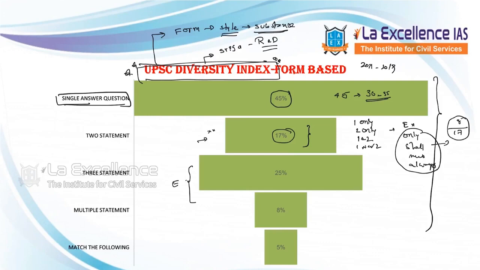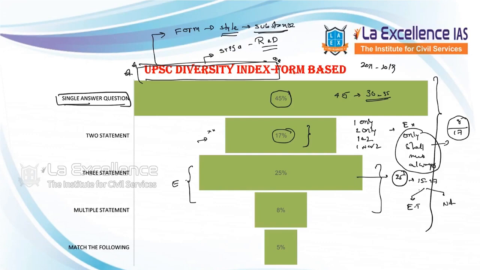And next, let's go to three statement questions. These are the highest among the statement based, that is 25 questions. Through the elimination technique and through application of common sense, you will be able to answer 15 to 17 of these 25 questions. The elimination technique can be best used for three statements. In this, there are two types: where elimination technique is possible, and where it is not possible.